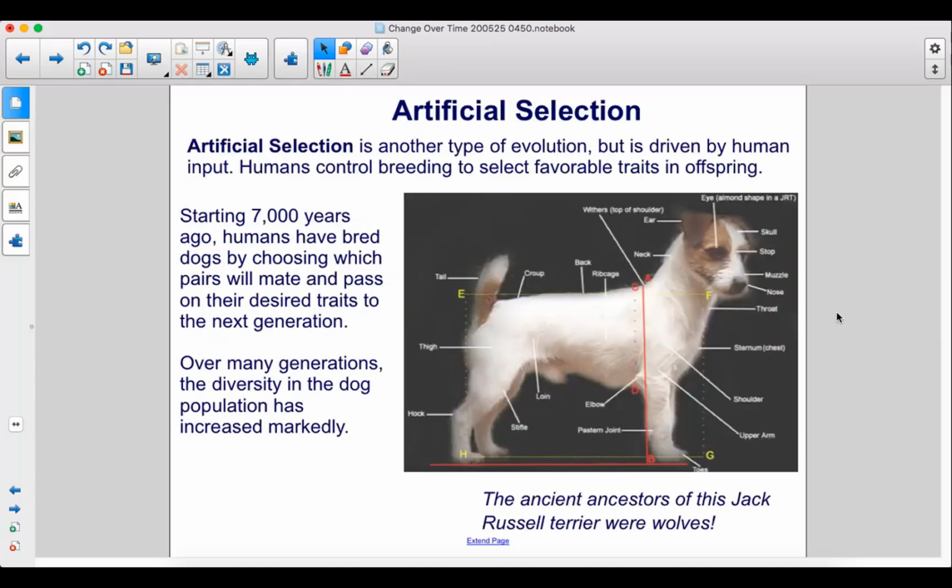Artificial selection is another type of evolution, but is driven by human input. Humans control breeding to select favorable traits in offspring. Starting 7,000 years ago, humans have bred dogs by choosing which pairs will mate and pass on their desired traits to the next generation. Over many generations, the diversity in the dog population has increased markedly. The ancient ancestors of this Jack Russell Terrier were wolves.